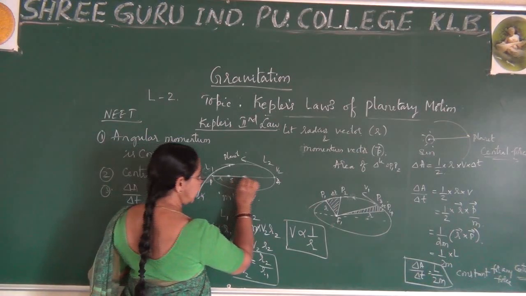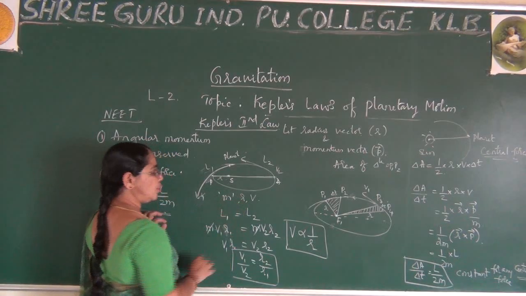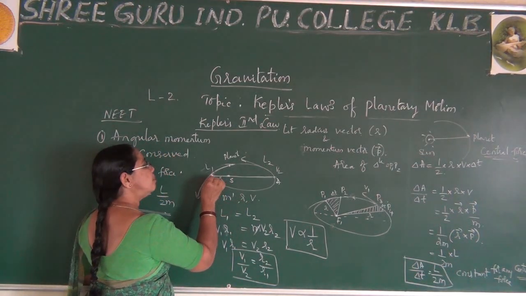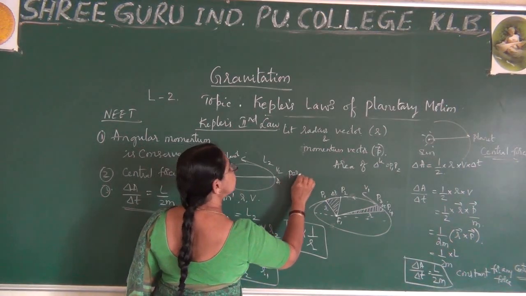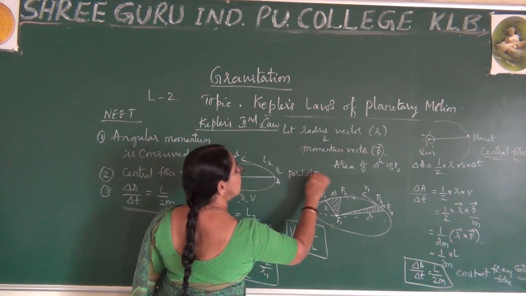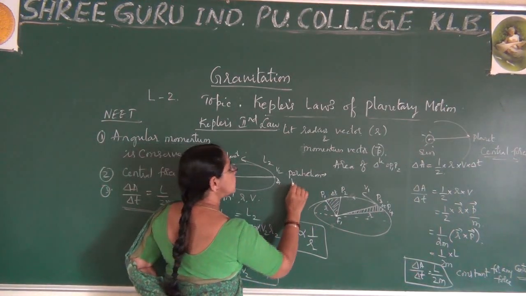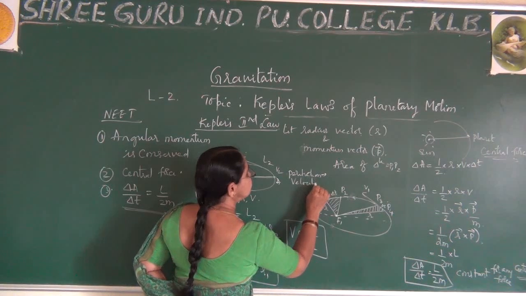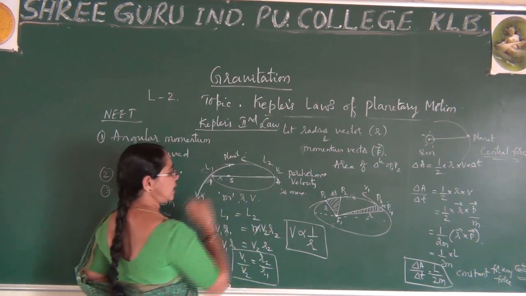From here to here the radius is more, because of that velocity is less. So whenever the planet is near the perihelion, where the radius is less, velocity is more. Velocity is maximum at perihelion.